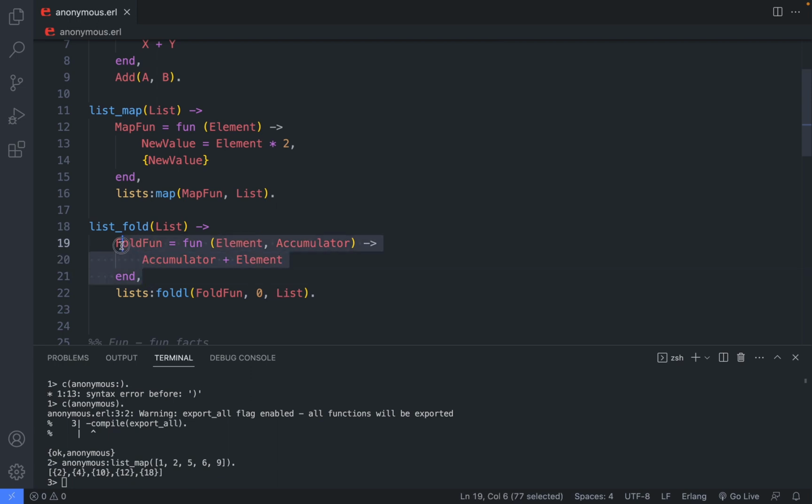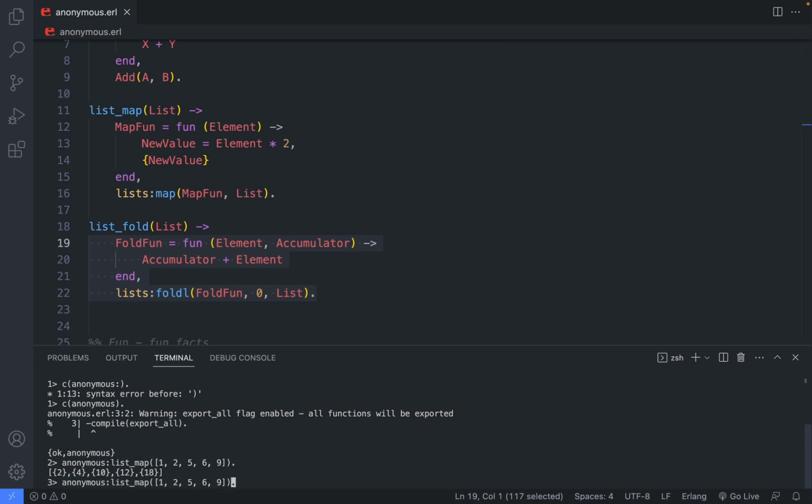We will be calling this fun for every element of this list, and the accumulator will be changing with every element, right? The starting value of this accumulator is specified as the second argument of the foldl function. And the third, the last argument, is a list which we will be folding. And the foldl function will go through all the list elements from left to right and call this fold fun for every element. And this function will actually return for us a sum of this list.